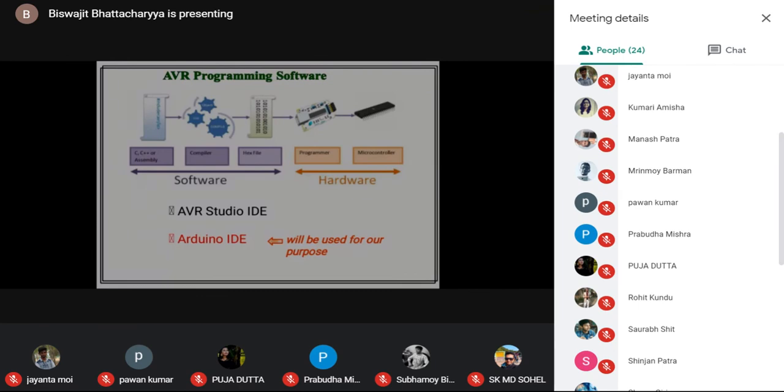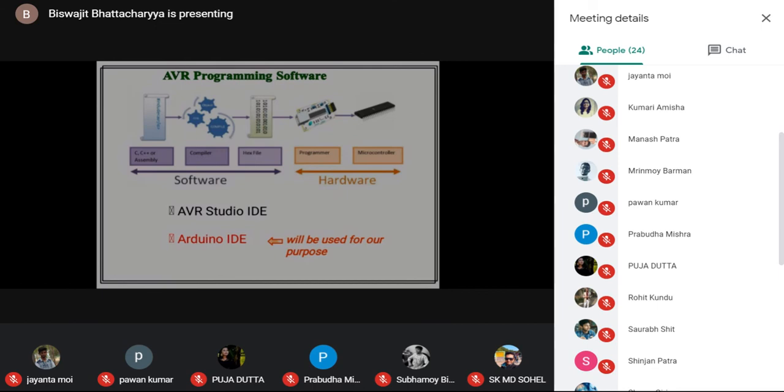So ultimately, what are the steps of writing a program? We will write a program either in C or in C++ or in assembly language, okay? And that will be converted to the hex file by a compiler or assembler, whatever it may be. So this is the software part, from high level language or some low level language to machine language or hex file. The software part that we find in our PC or laptop. After the hex file is generated, the hex file is nothing but a stream of bits, zeros and ones, nothing else.